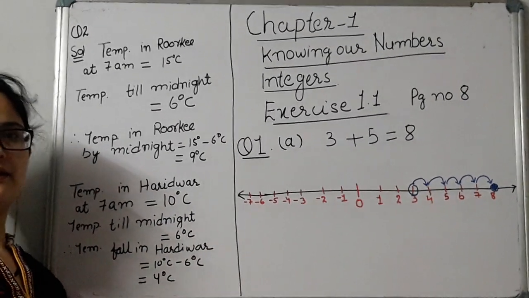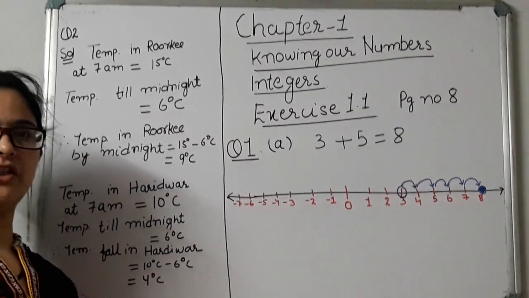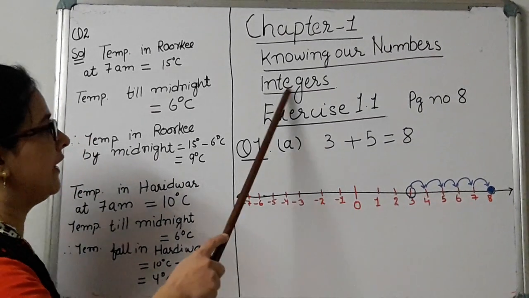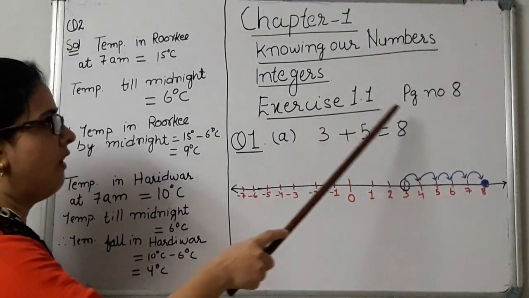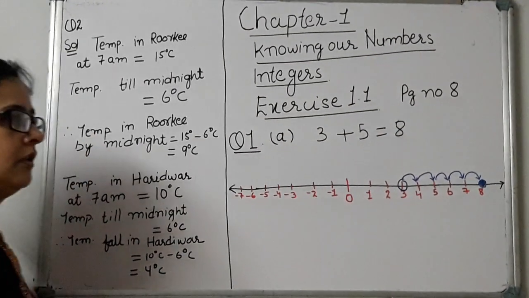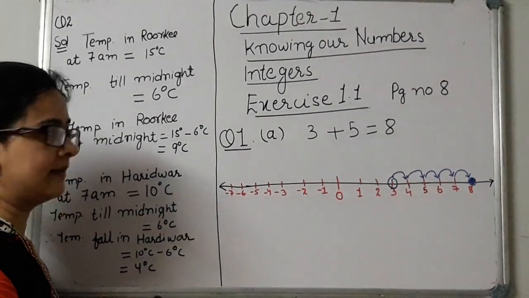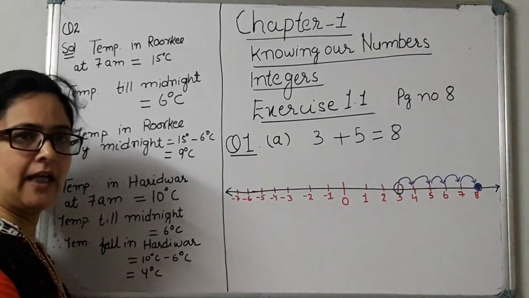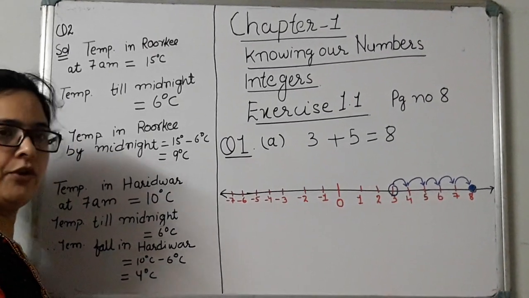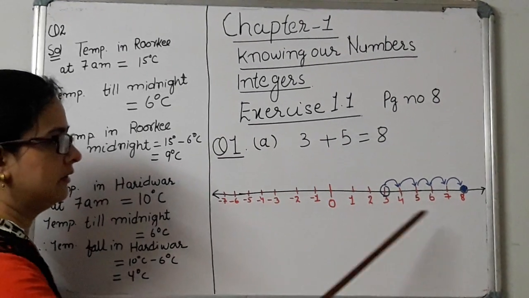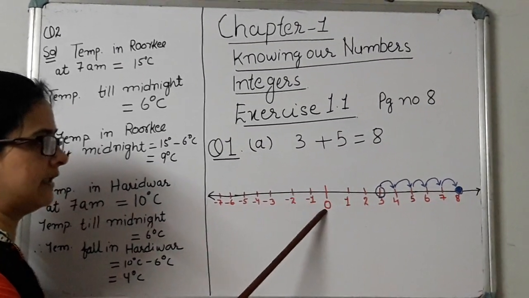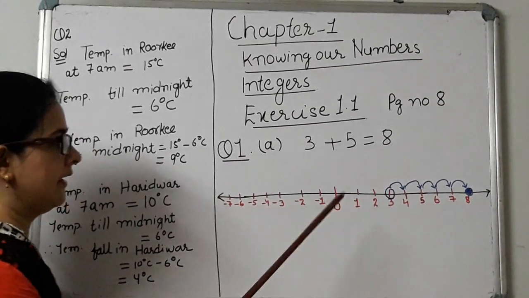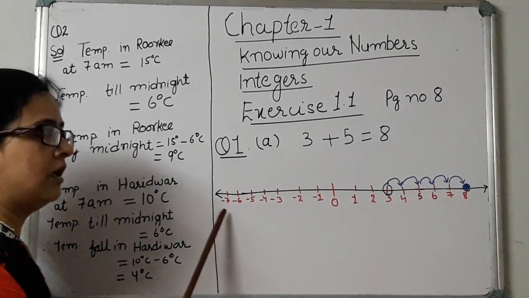Friends, as we have explained the concept of integers, now we are going to start with our first exercise of integers, that is exercise 1.1 of page number 8. The first question of that exercise is: represent 3 plus 5 on a number line and find the answer. For that, what you have to do? Make one number line with 0 in the center, 1, 2, 3, 4, all positive numbers on one hand side and all negative numbers on the left hand side.